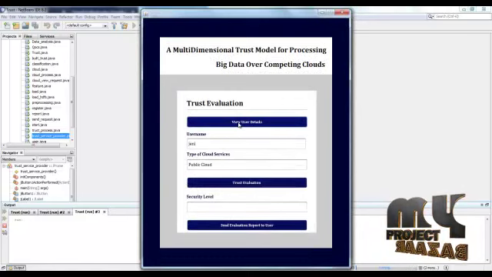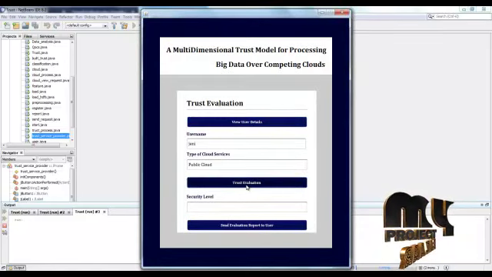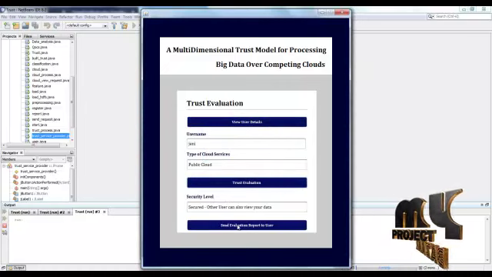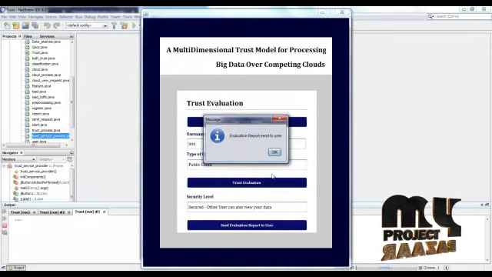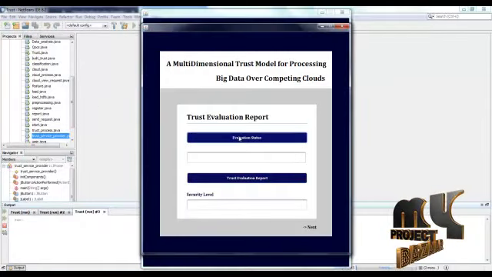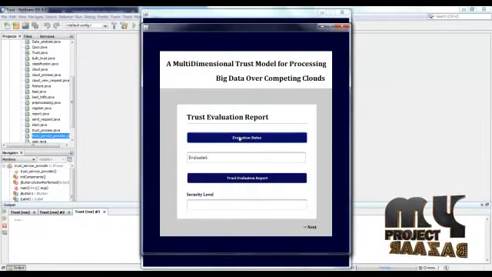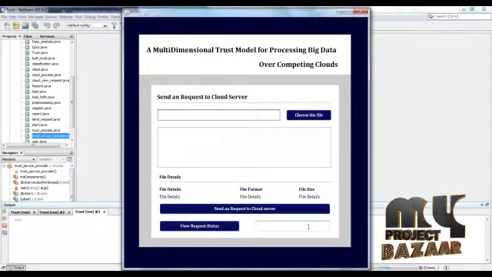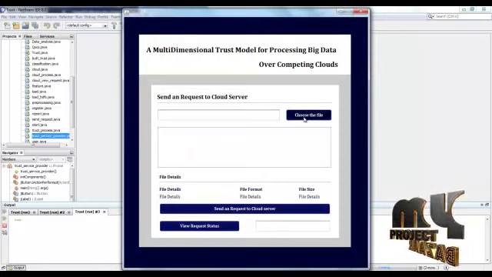They can view the user request and then evaluate the trust. Here, secure, and send an evaluation report to the user. The user can view the evaluation status and the security level. Click the next button.